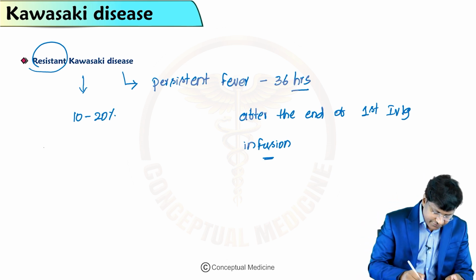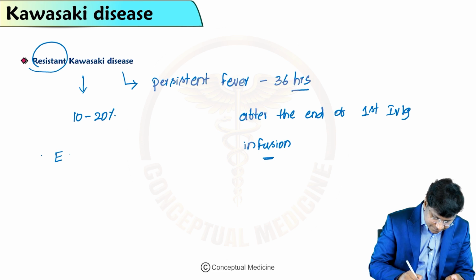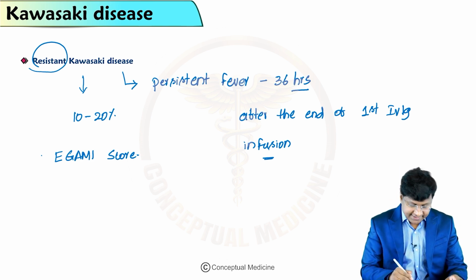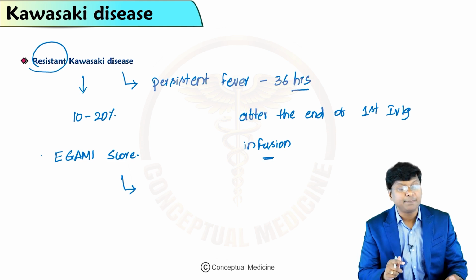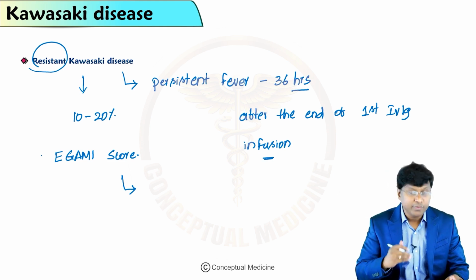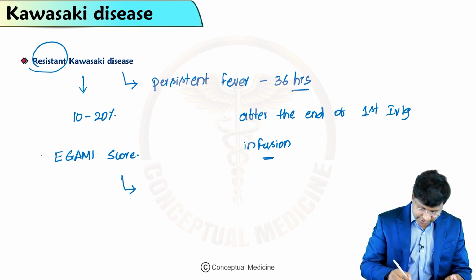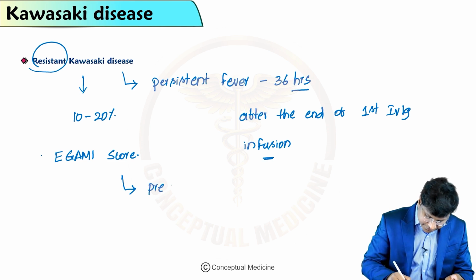Right, and for this we have a score called IGAMI score. This IGAMI score is a predictor used in Japan to help determine who will respond to IVIG.